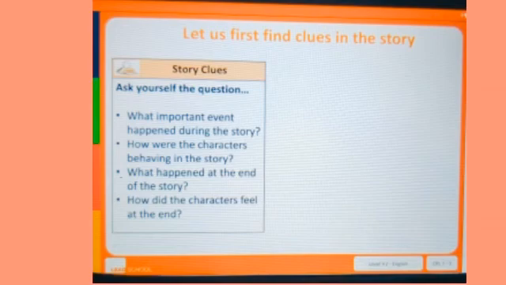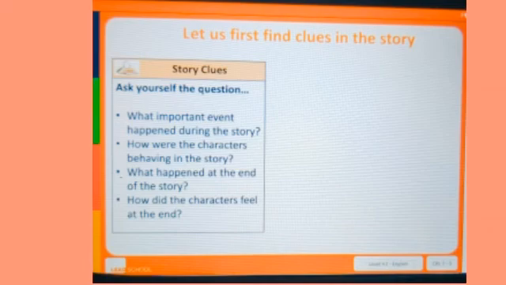Next question is, how were the characters behaving in the story? In the story, the ant was working hard to save food for the winter. Right? The ant is a character in the story, right? The ant was working hard to save food for the winter. Next question is, what happened at the end of the story? At the end of the story, the grasshopper went to the ant to ask for help for food and shelter.